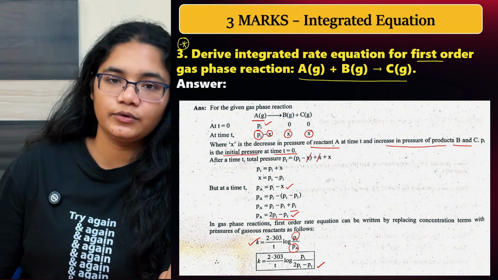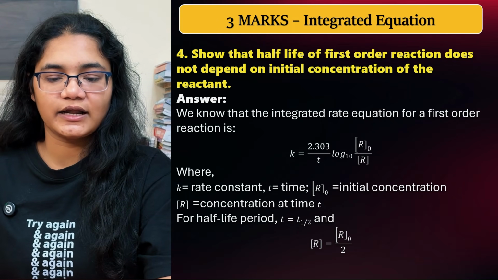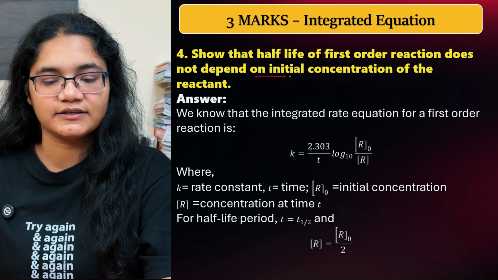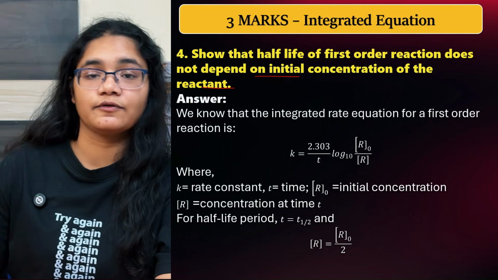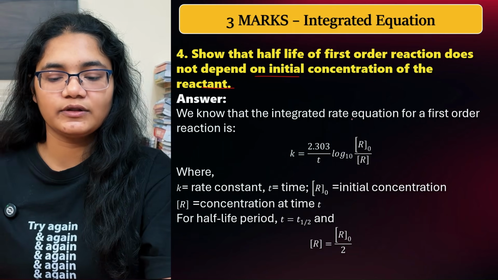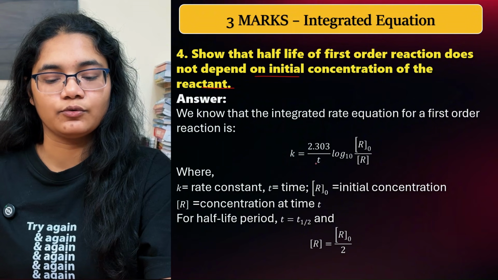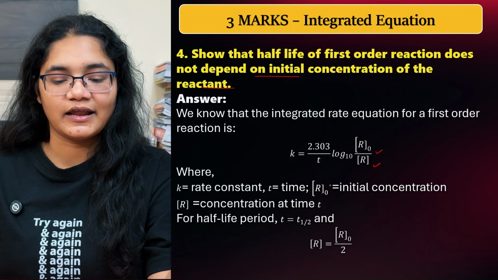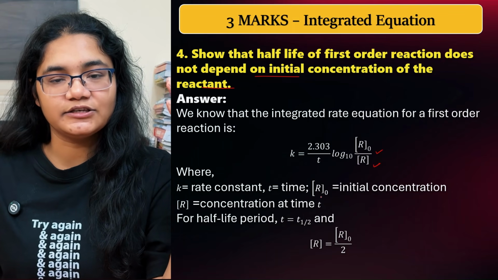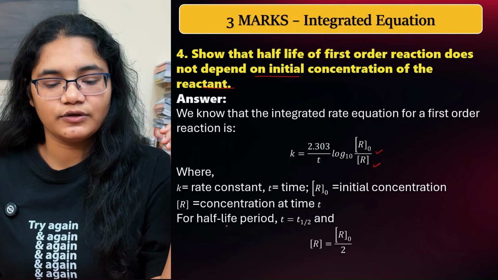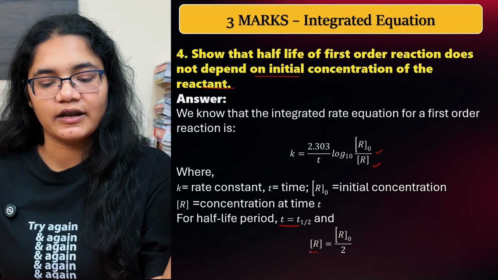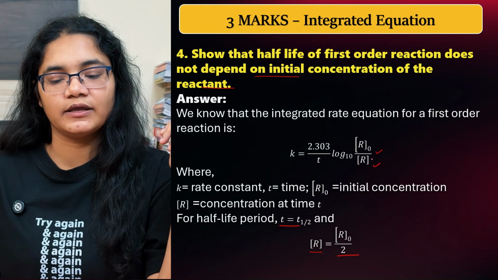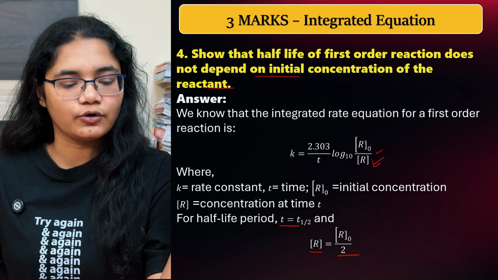Next is to show that the half-life of a first order reaction does not depend on the initial concentration of the reactant. We know the integrated rate equation K equal to 2.303 by t log of R naught by R. Now when you're talking about half-life, what will happen? The initial concentration becomes half, right? So you substitute t equal to t half and R equal to R naught by 2.